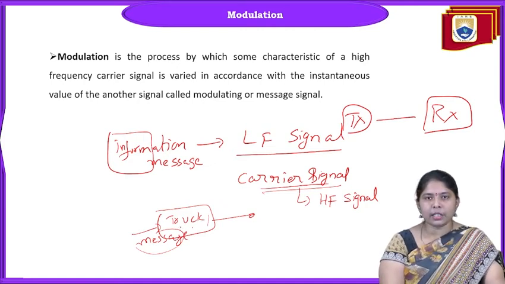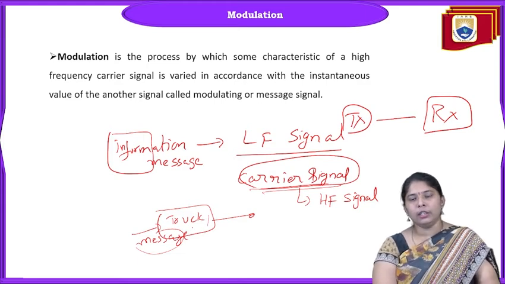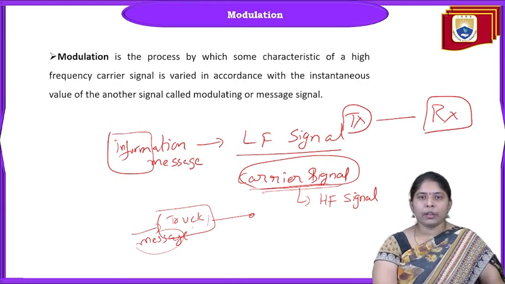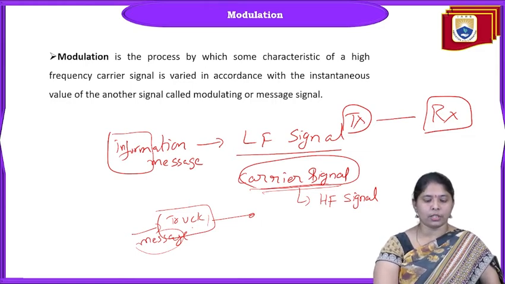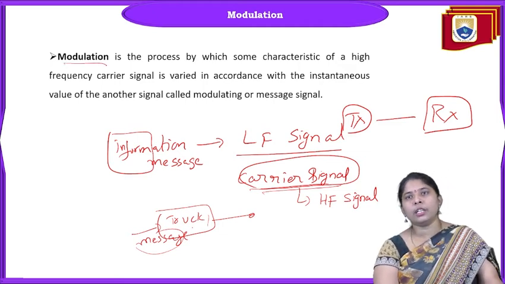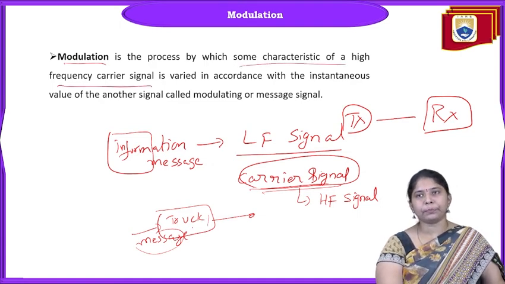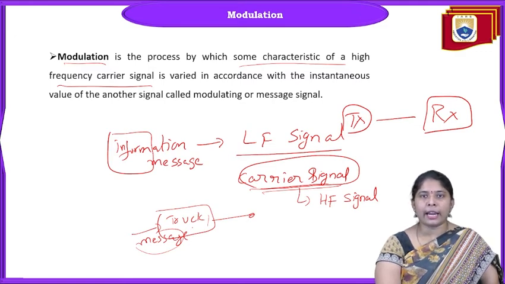The basic point is that the message signal is a low frequency signal, which is not practically possible to transmit. So we take the carrier signal as a high frequency signal, and in this high frequency signal we keep the message signal and transmit. That is the modulation process. The technical definition: modulation is the process by which some characteristics of a high frequency carrier are varied. Here I can keep the message in the carrier.